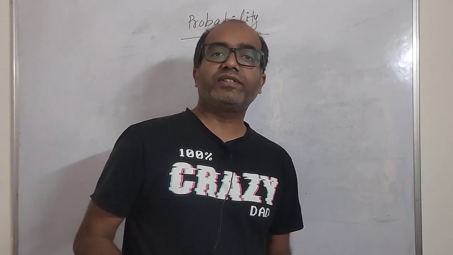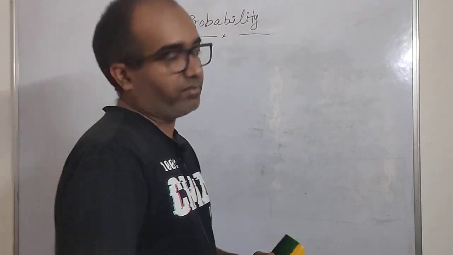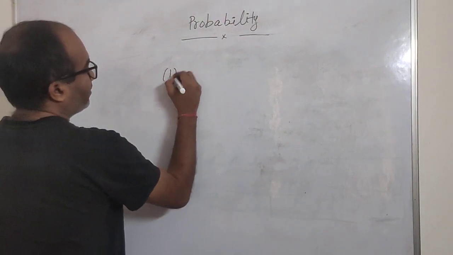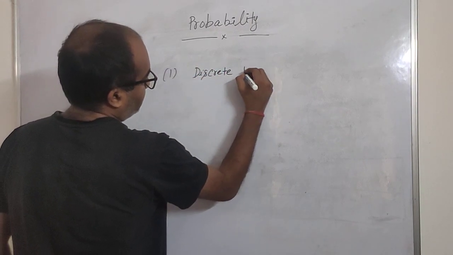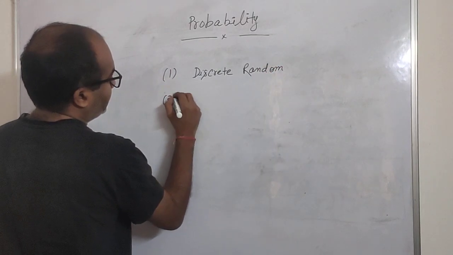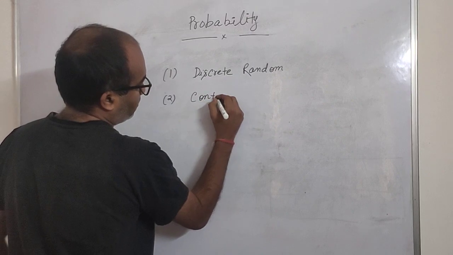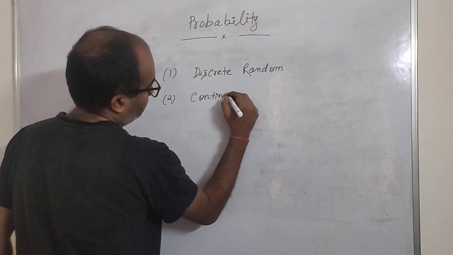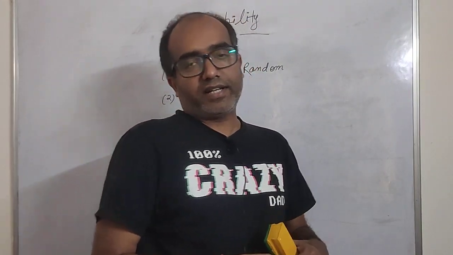Now before we conclude this video, let me tell you something about the types of random variables. There are two types of random variables. One is discrete random variables, and the second one is continuous random variables. What is a discrete random variable?